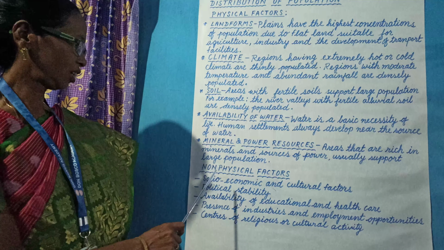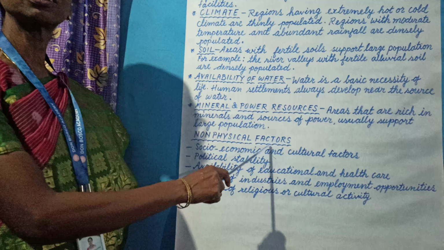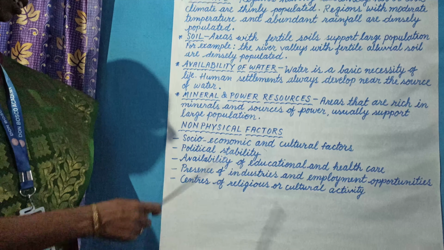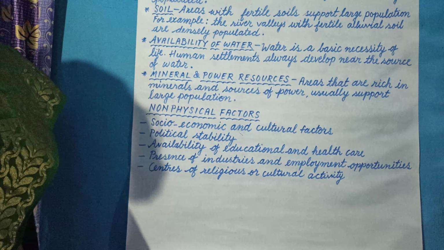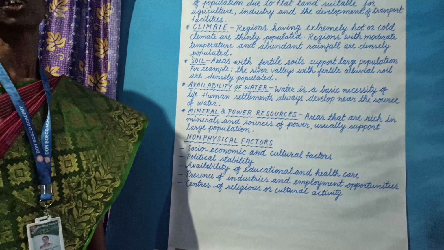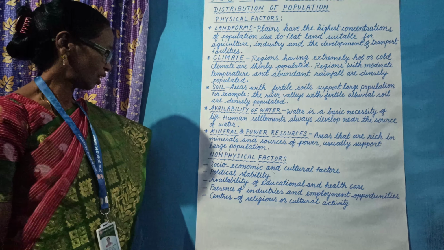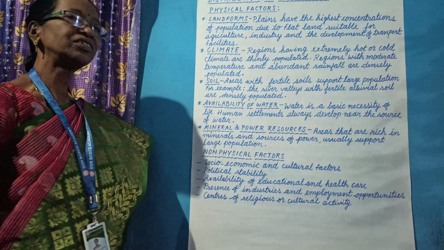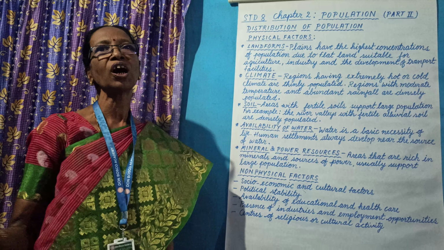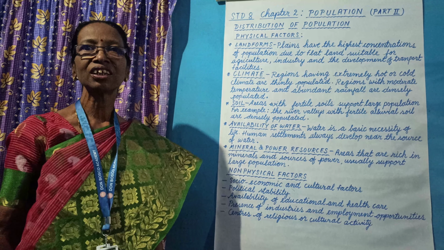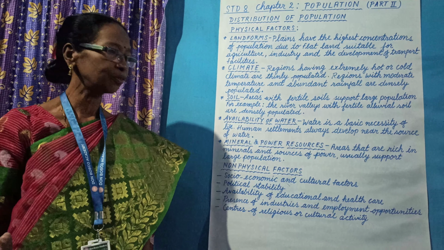Now you see non-physical factors. In non-physical factors, socio-economic and cultural factors affect the distribution of population largely, like political stability. The country where there is political stability, no war, peaceful condition, there people like to live and settle.